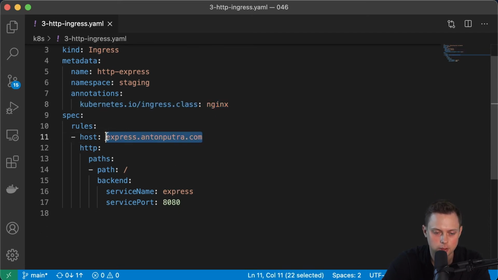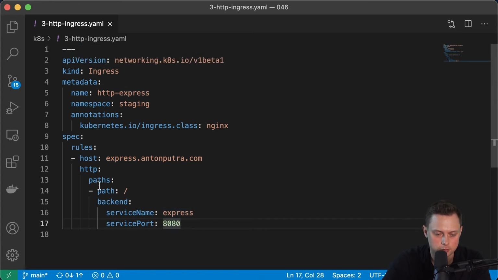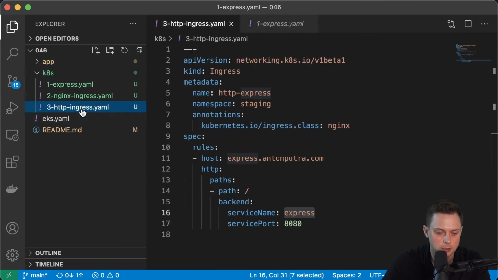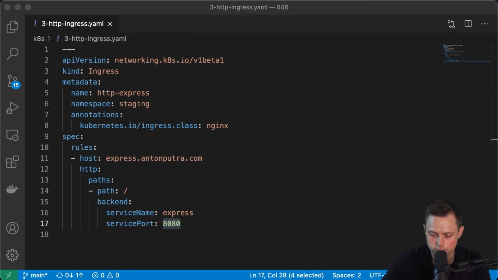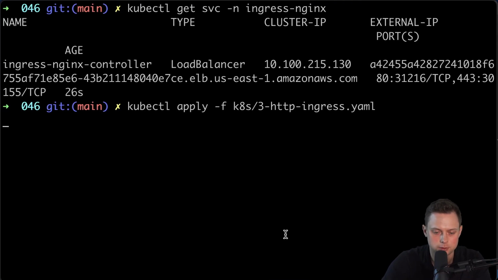Then you also need to provide some kind of DNS name that you want to use. In my case, it's gonna be my own AntonPutra.com domain, and this is the subdomain that I'm gonna use for this Node.js application. The next step is the service, which comes from here. That's the service name, and also the port 8080. All right, so that's done. Now let's go ahead and create this ingress. Let's go back to the terminal and apply this ingress.